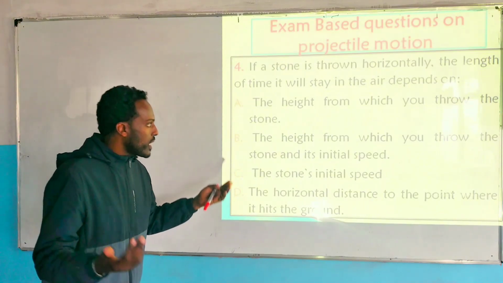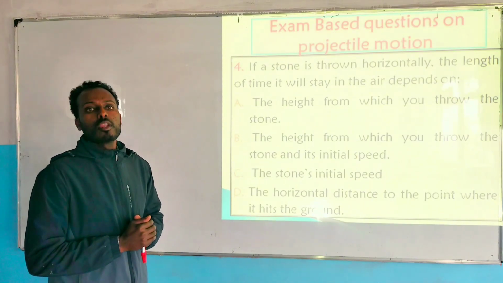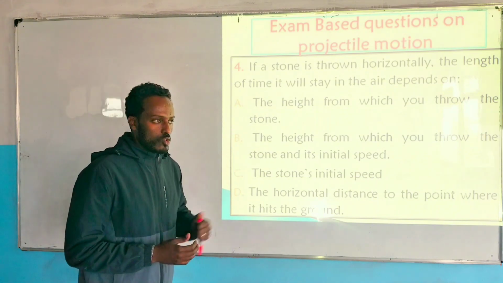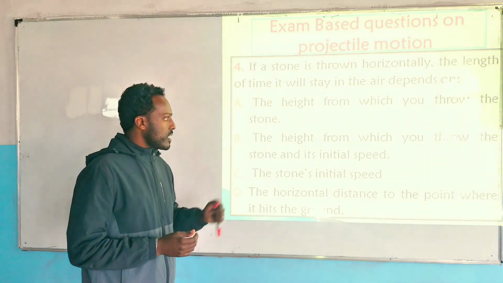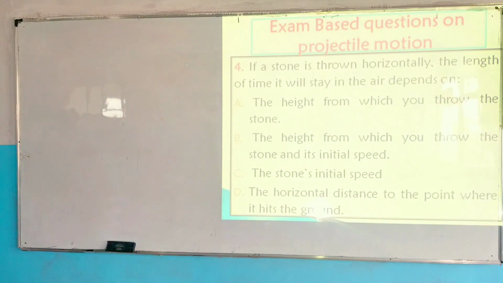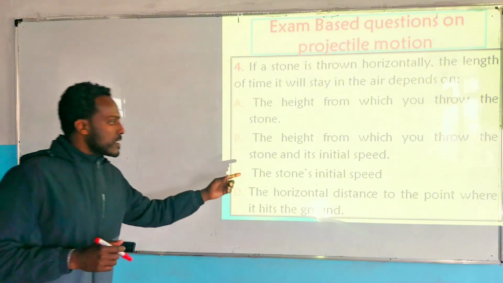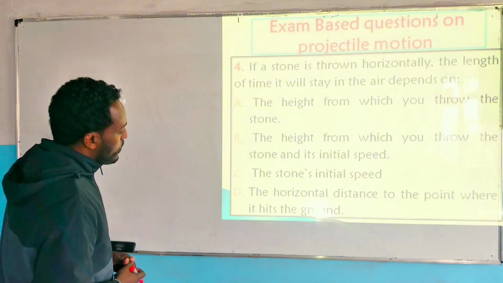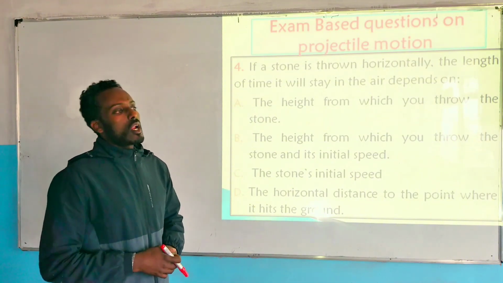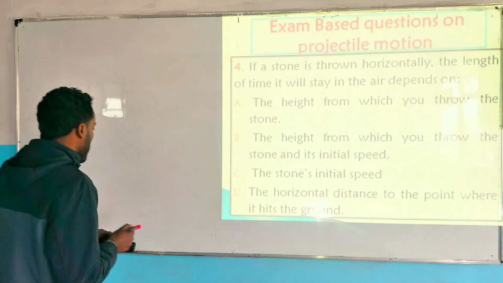ስለዚህ the length of the time it will stay in the air depends on ወይንም flight time ዲፔንድ የሚሆነው በምኑ ነው? a the height from which you throw the stone በሄይቱ ዲፔንድ ይሆናል ይለናል። b ላይ ስንመጣ the height from which you throw the stone and its initial speed በሄይቱና በኢኒሺያል ስፒዱ ይወሰናል ነው የሚለው። c ላይ ስንመጣ ደግሞ the stone's initial speed ብቻ ይለናል and d the horizontal distance to the point where it hits the ground በሆሪዞንታል ዲስፕሌስመንቱ ዲፔንድ ይሆናል ነው።